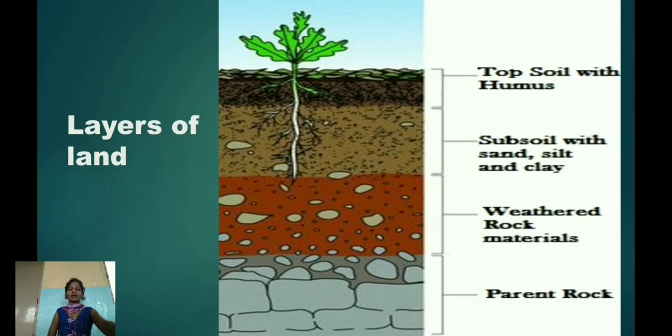This soil is immature. Immature means not fully developed. Below this layer, the proportion, that is the amount, of soil decreases and that of rock increases. This is the layer of bedrock. The main minerals in the soil are derived, that is obtained, from these rocks. That is why soil in different regions is different. The color and texture, that is quality, of soil are both determined by the bedrock.